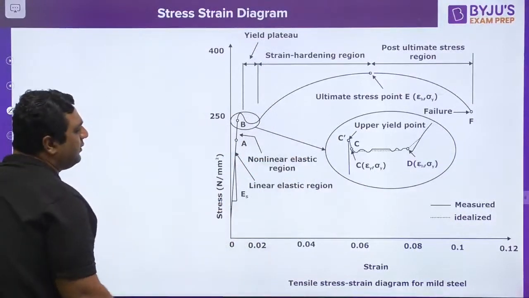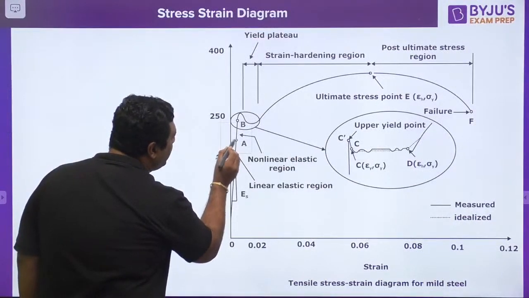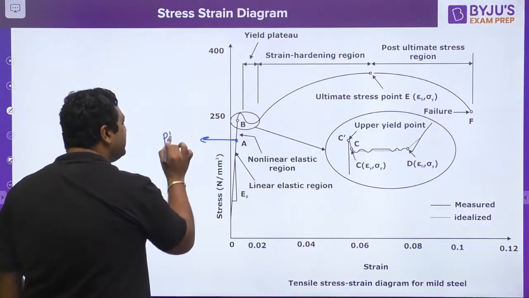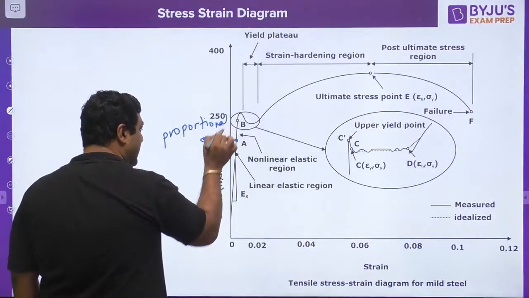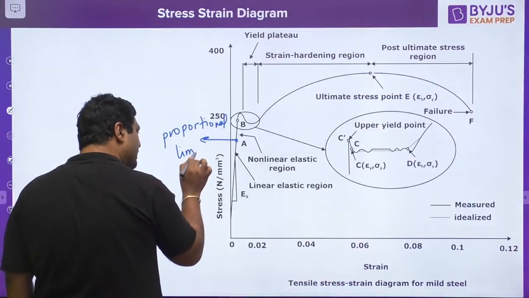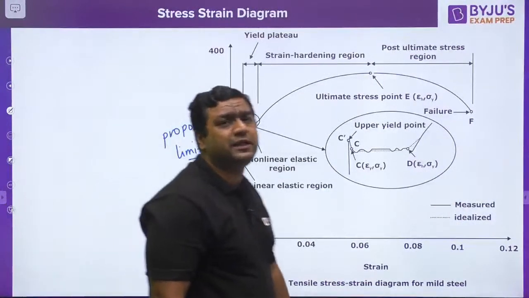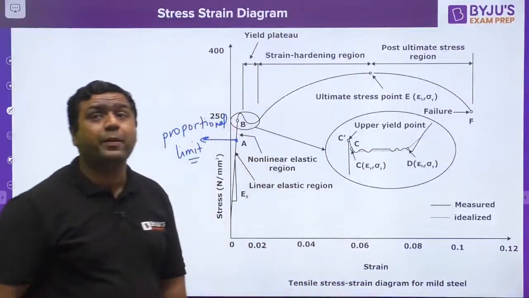And my dear, this is for mild steel, and I would like to tell you that this is the first point which we are going to get, and this point is said to be the proportional limit. This is something about which the students are aware of. So when we are talking about the proportional limit, this is the point up to which material obeys Hooke's law.